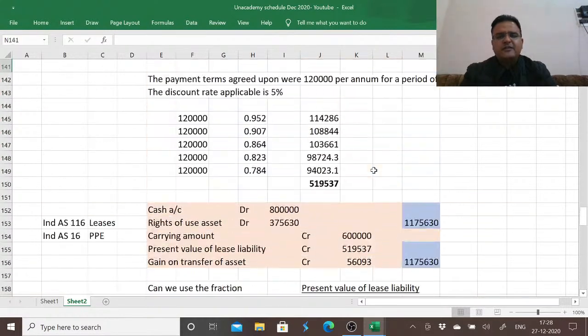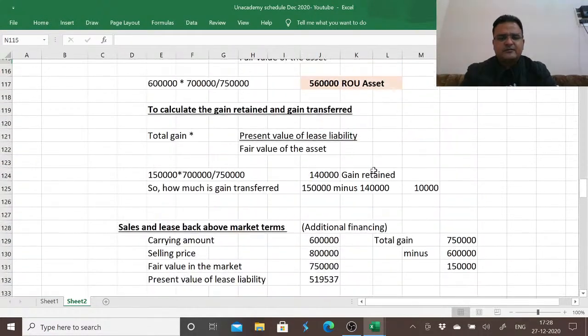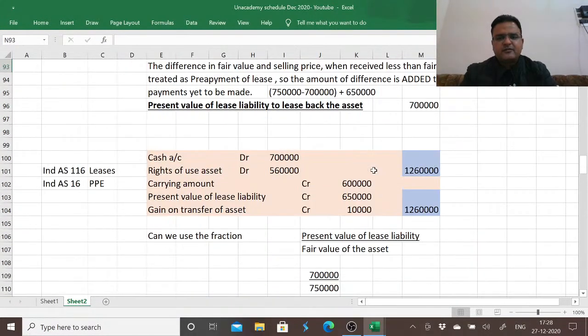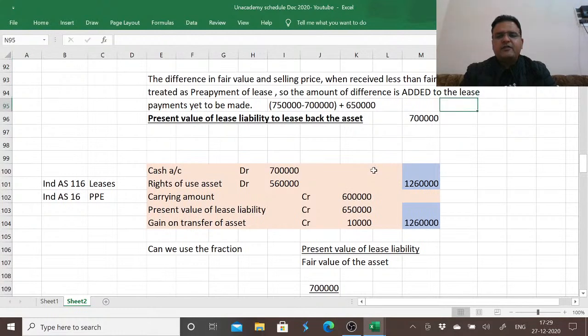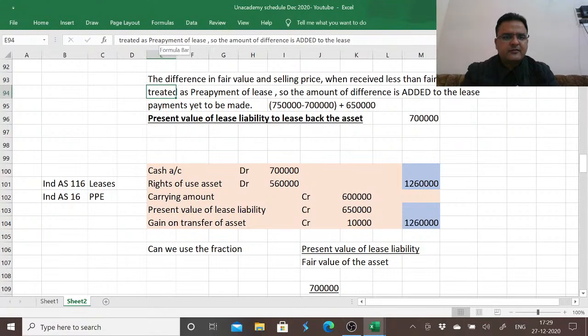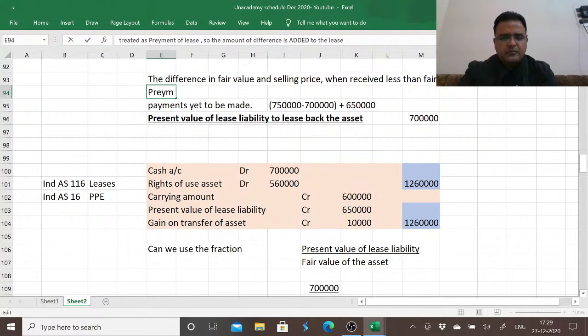The present value of lease liability, we may believe it to be 6,50,000. When it is below market terms, we may believe that we have to pay only 6,50,000, but in reality, since we received 50,000 less, the amount actually borne by the entity to lease back the asset is 6,50,000 plus 50,000. So difference in fair value and selling price when received less, then the fair value is treated as prepayment of lease. That's what we need to understand. This is treated as prepayment of lease.